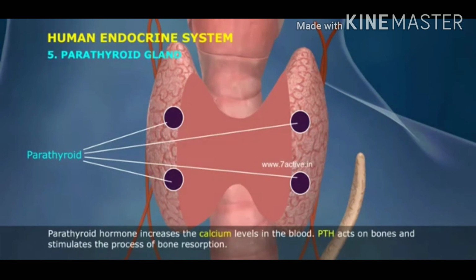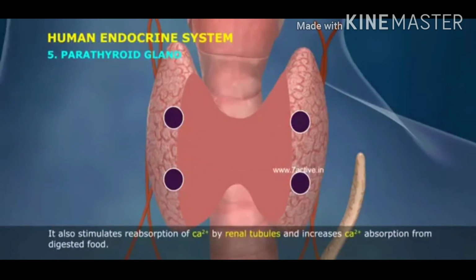Parathyroid hormone increases the calcium levels in the blood. PTH acts on bones and stimulates the process of bone resorption. It also stimulates reabsorption of Ca2+ by renal tubules and increases Ca2+ absorption from digested food.